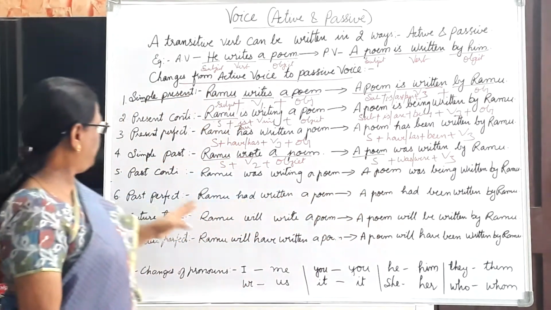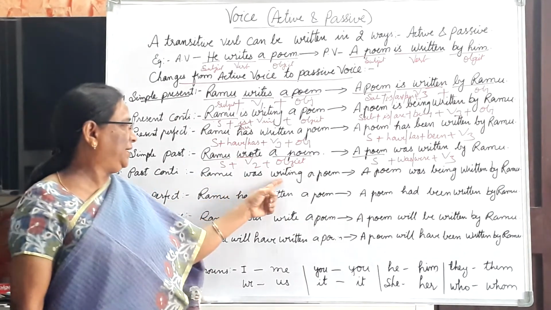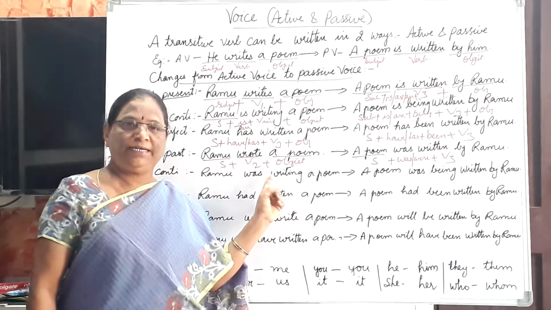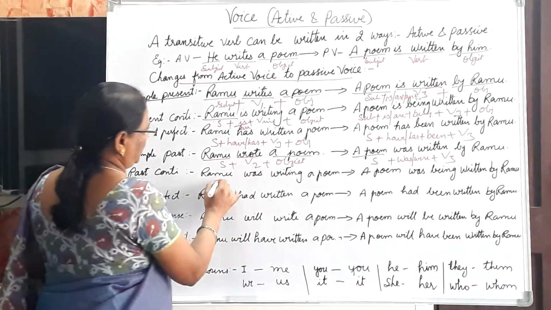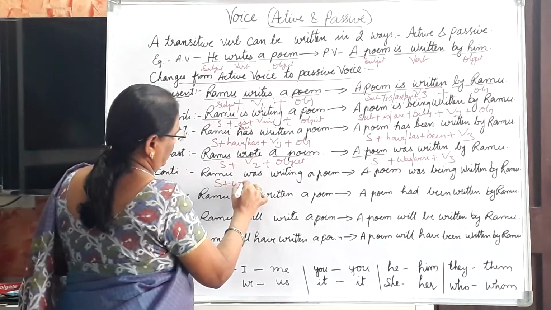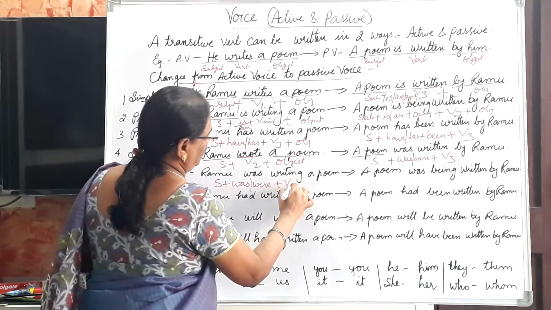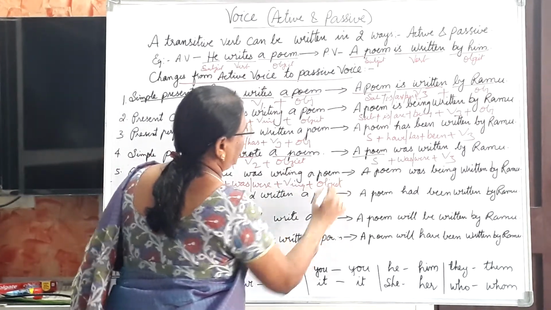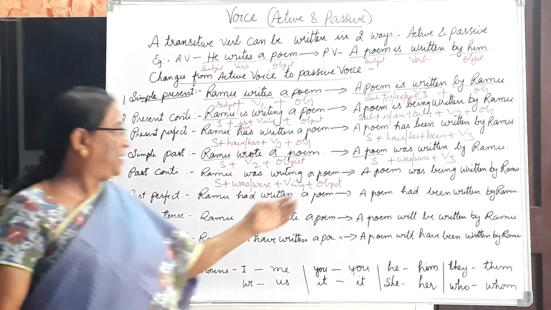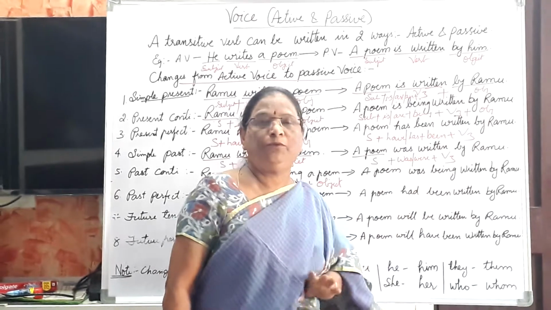Okay. Now next is past continuous. See, Ramu was writing a poem. That means subject plus was or were plus V-ing form plus object. What happens then in passive voice? A poem was being written by Ramu.